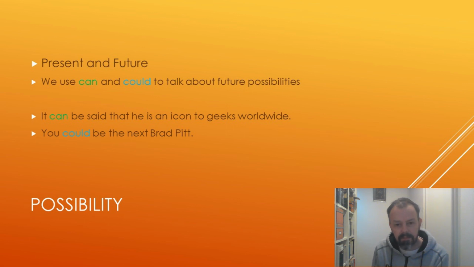This seems counterintuitive because could is normally regarded as the past tense of can. So why is it used to talk about present and future? Because it's not being used as the past tense of can in this situation. It's being used as an auxiliary verb to talk about possibility. And again, that can be pretty confusing.